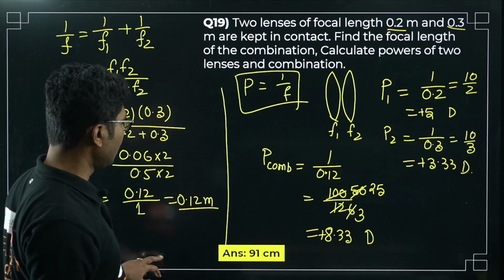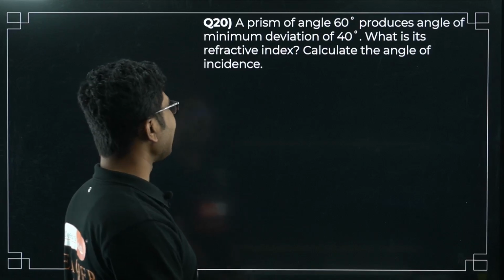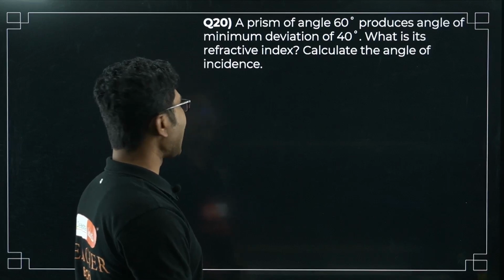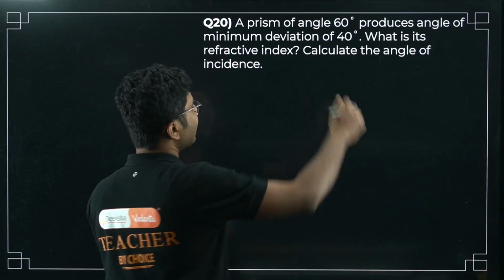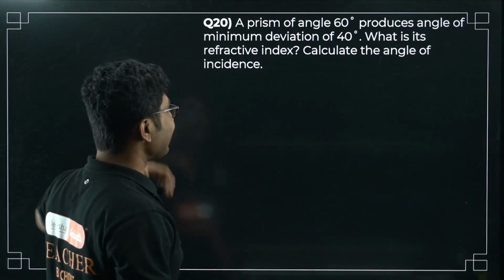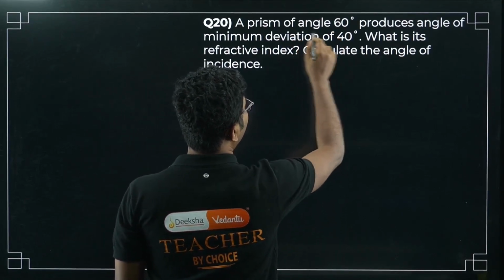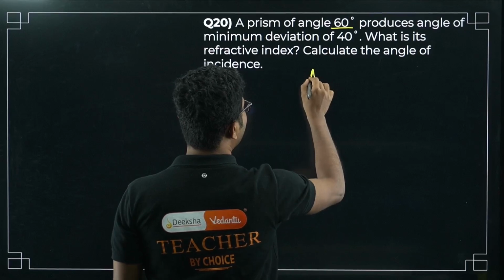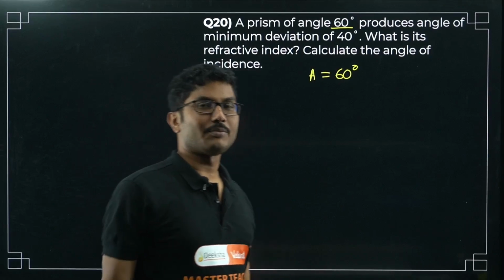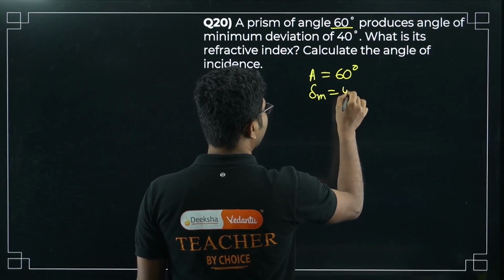Now next question: a prism of angle 60 degrees produces an angle of minimum deviation of 40 degrees. What is the refractive index? Calculate the angle of incidence. Again you have to use the calculator to calculate the exact value, because these kinds of problems are slightly mathematically important. Angle of prism A is 60 degrees. They might give you an equilateral prism. Equilateral prism also means angle of prism is 60 degrees, right? So the angle of minimum deviation is 40 degrees.